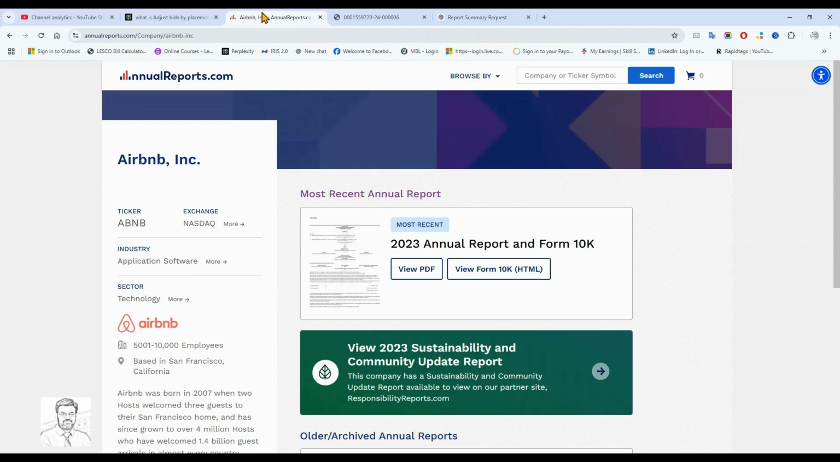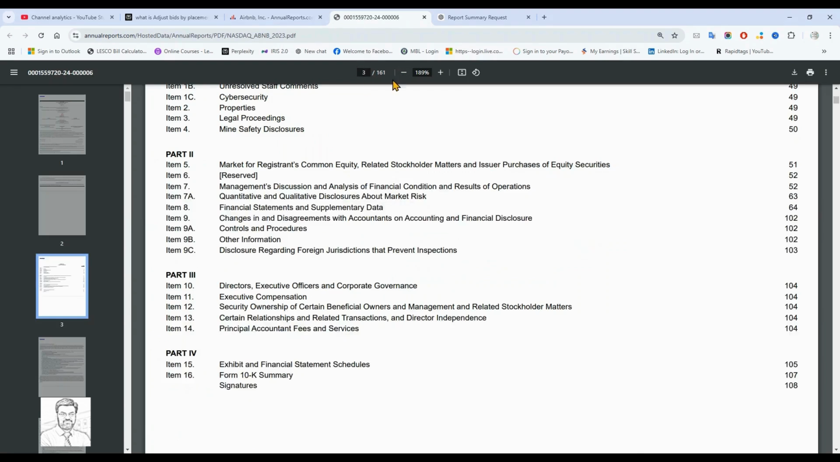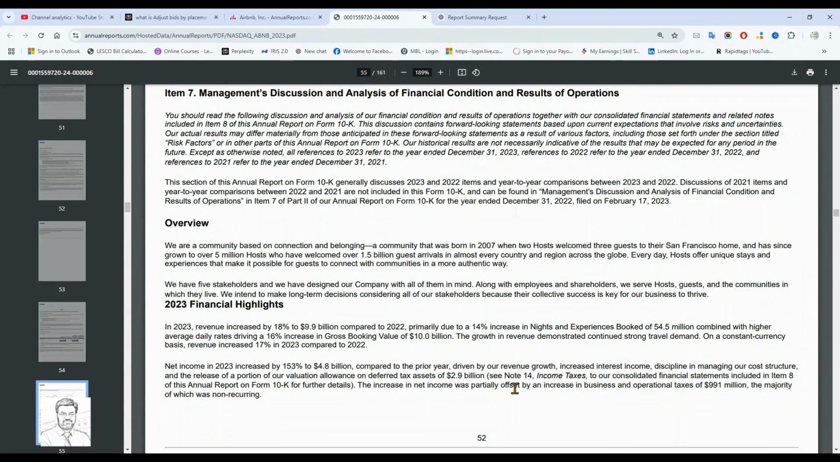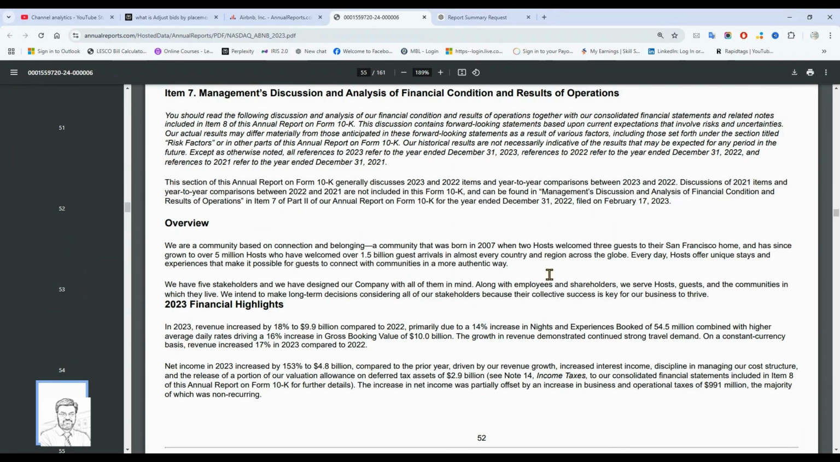I have selected Airbnb Annual Report for 2023. You can see the annual report consists of approximately 161 pages, as we are only analyzing the management discussion and analysis section of Airbnb's latest annual report using ChatGPT in this video. As I said, this part of the report is crucial for understanding how the company is performing, its strategic direction, and what the future holds.